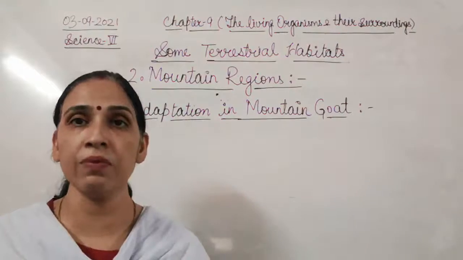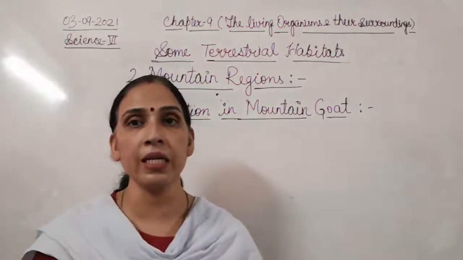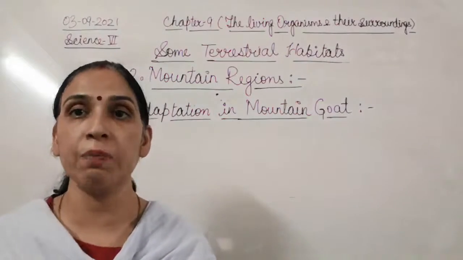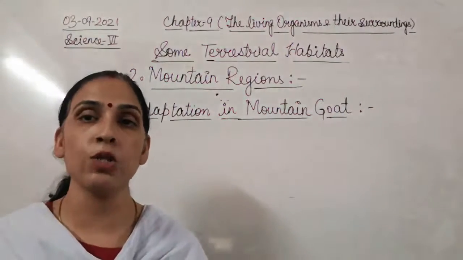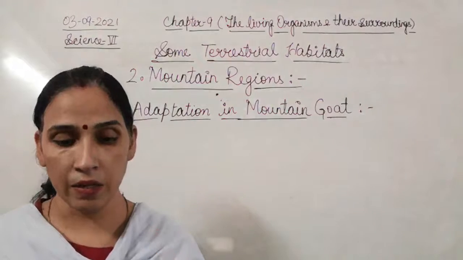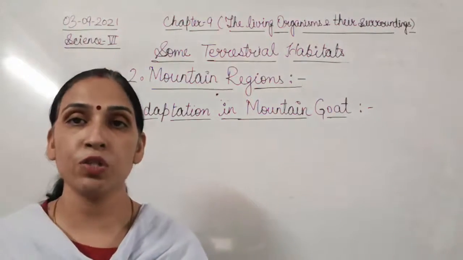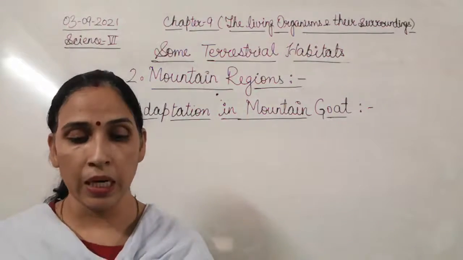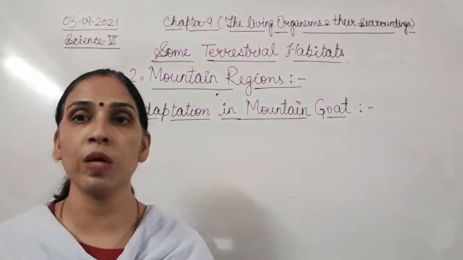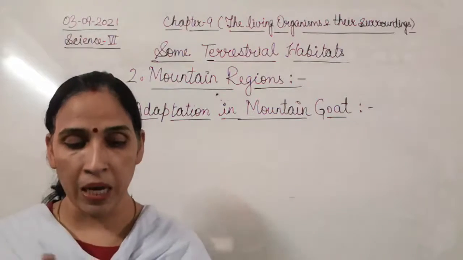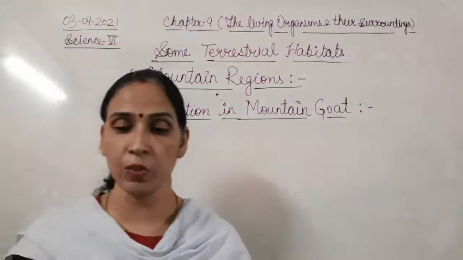So here we were doing terrestrial habitat, and in this we were doing the mountain region. We have done adaptation in plants like pine tree and oak tree, which have needle-like leaves that reduce the loss of water. Then adaptation in animals living in the mountain region, like the yak, we have seen.